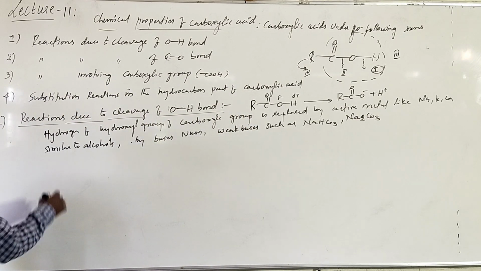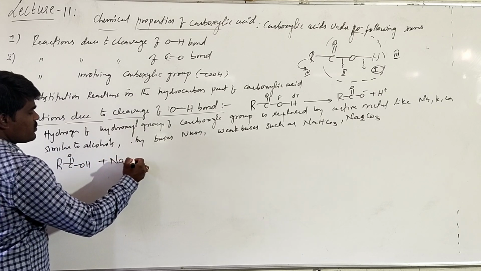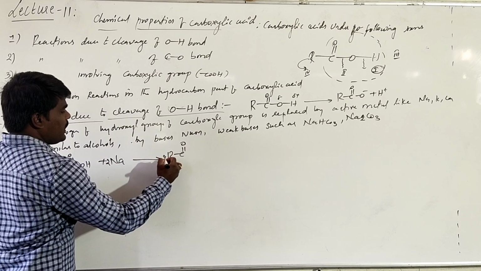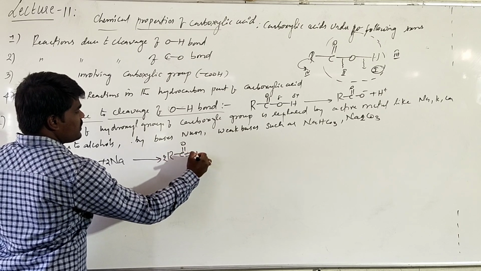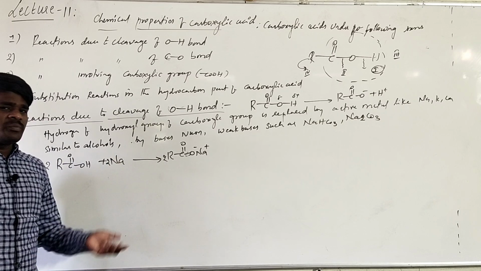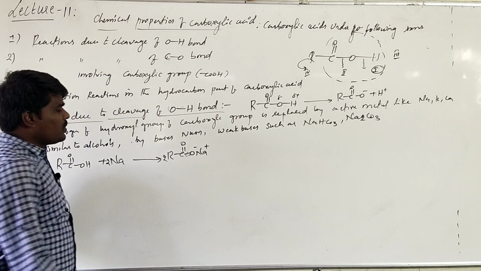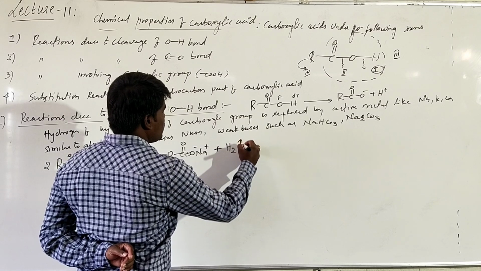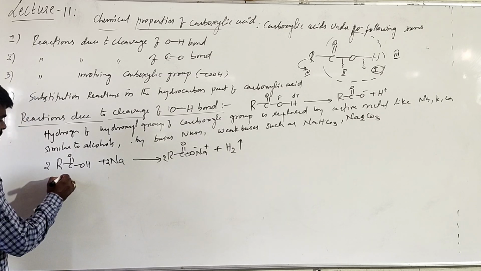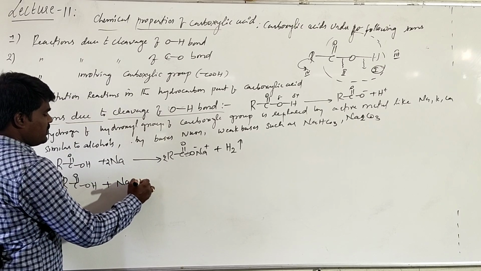Now suppose you are treating carboxylic acid, take 2 moles of carboxylic acid. If you are treating with sodium, right, what happens here? Take 2 moles of sodium, the hydrogen will get replaced. Now the bond between the oxygen and hydrogen is being broken, and so this type of reaction comes under the category of reactions due to the cleavage of the OH bond, along with the liberation of hydrogen gas. They liberate hydrogen gas. Okay, upward arrow mark indicates the liberation of gas. Suppose if you are treating this with sodium hydroxide, here also the same thing you will get.